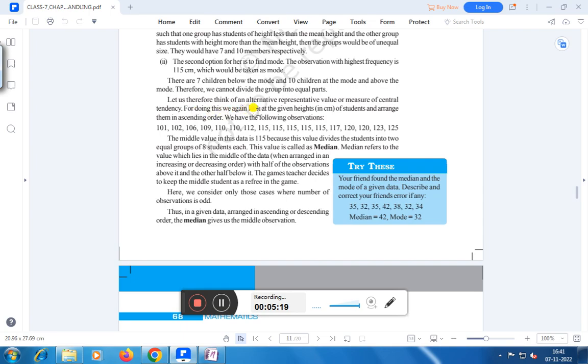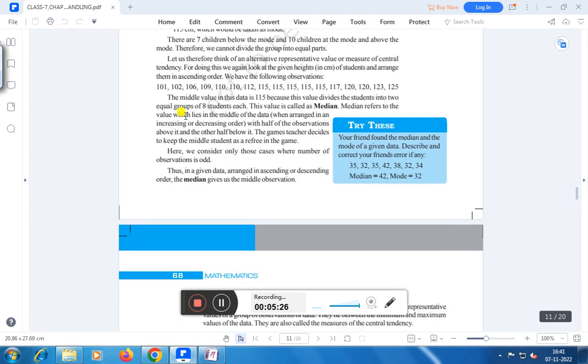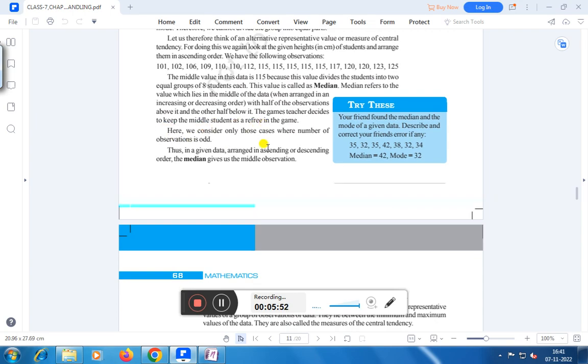For doing this, we again look at the given heights in centimeter of students, arrange them in ascending order. We have the following observations. Right? The middle value in this data is 115 because this value divides the students into two equal groups of 8 students each. This value is called the median. Median refers to the value which lies in the middle of the data when arranged in an increasing or decreasing order, with half of the observations above it and the other half below it. The games teacher decides to keep the middle student as a referee in the game.